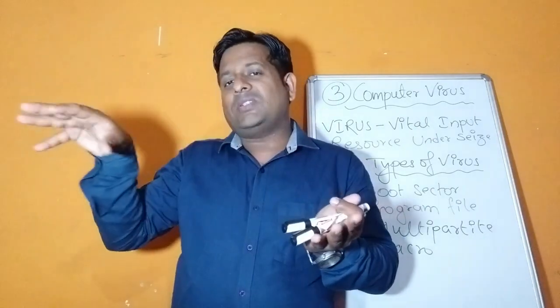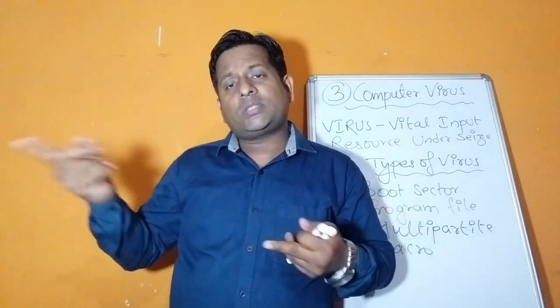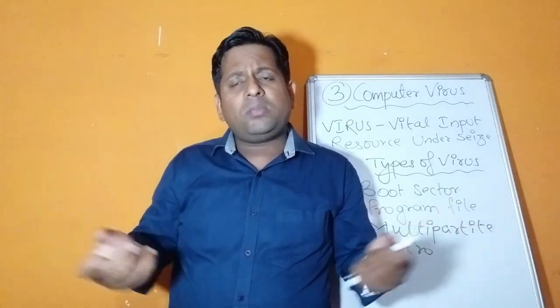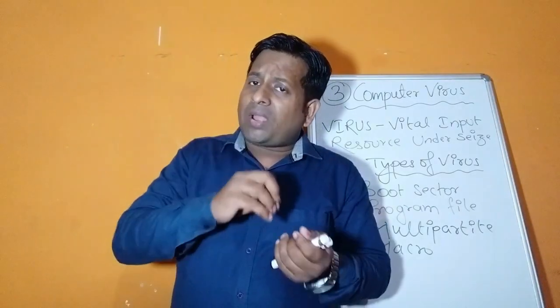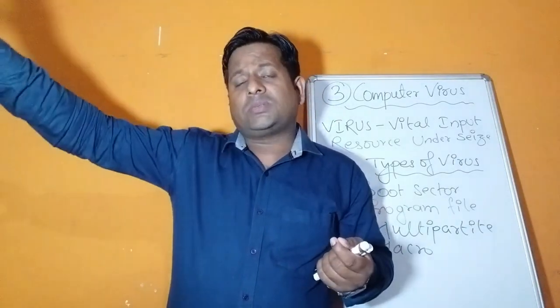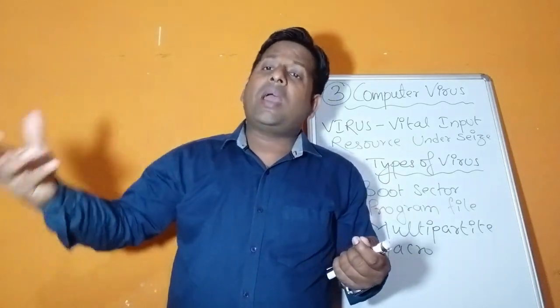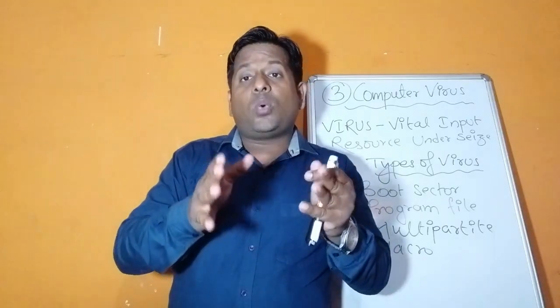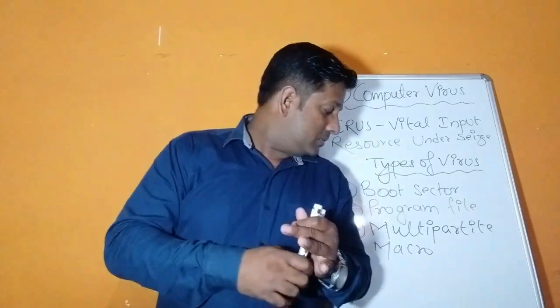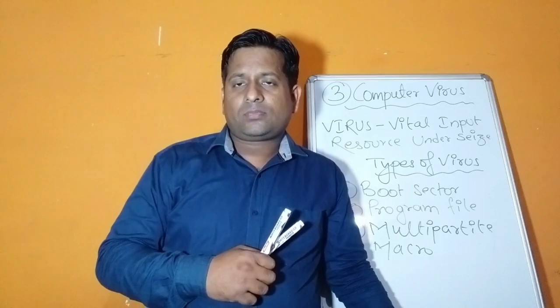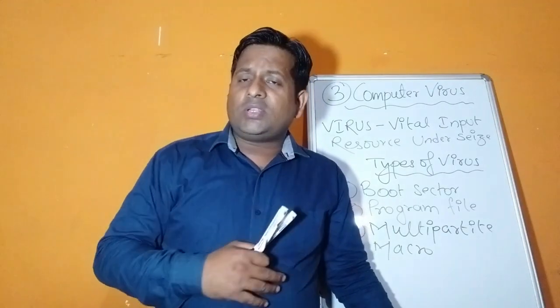So it travels. Now how does it travel? We use internet. We use pen drive, CDs, data cables, Bluetooth, infrared. So many means of communications are there we use. By that means of communication, it travels. It goes to other system and gradually infects that system also. So this is the work done by this macrovirus. So is this clear, children?